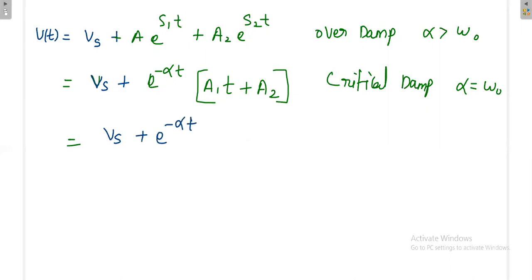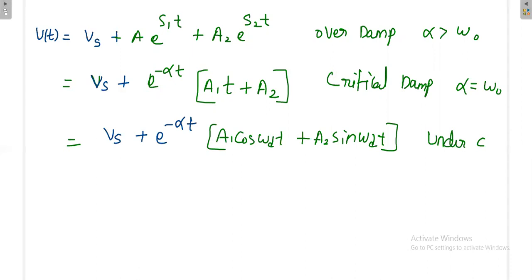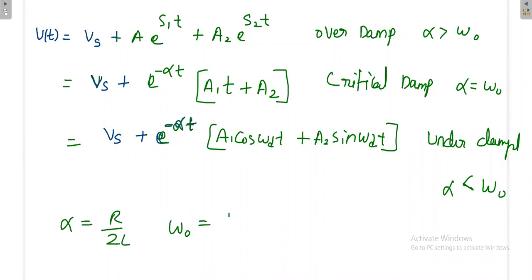Then this one is a1 cos omega dt plus a2 sin omega dt. This is underdamped, and alpha is less than omega naught. Complex conjugate roots, e power minus alpha t. Again, you know what alpha is. Alpha is R by 2L. Omega naught is equal to 1 by square root of LC.